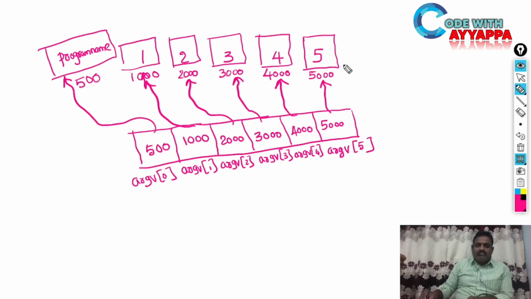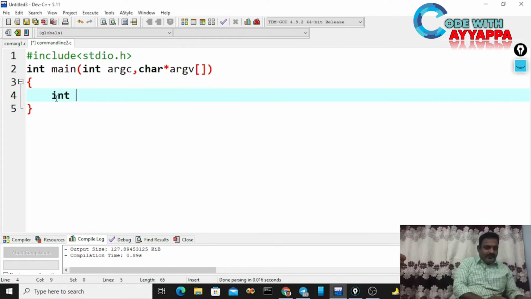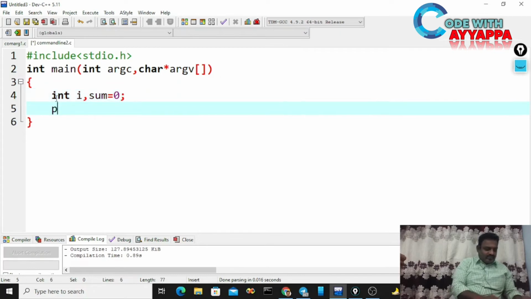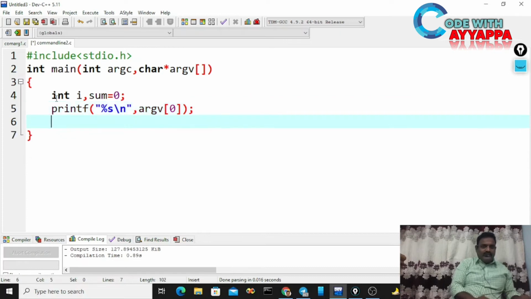All these values are strings by default, so we need to convert these strings into integers. How to do this? Please observe. In the example, I am taking int i, sum, to perform the sum of the arguments. Sum is initially 0. First I want to print the argv of 0 location, which is the program name only: printf("%s\n", argv[0]). It is going to print only the name of the program.